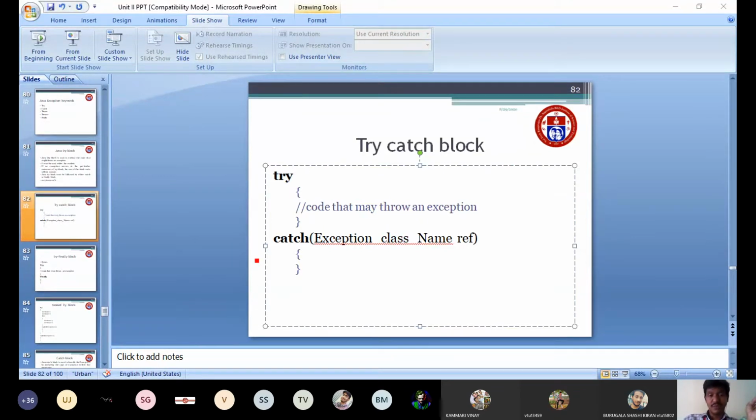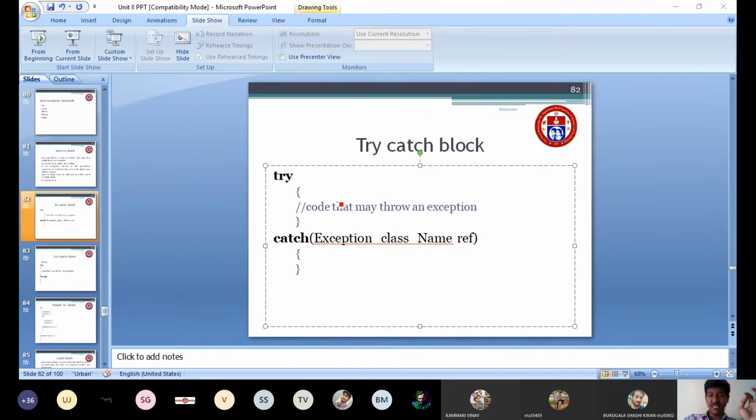So here for the exception class name, you write arithmetic exception, followed by a reference. Here you can write any object name, for example E, ABC, whatever reference name you want. That is optional. But the exception class name you have to mention correctly, then only it will handle the exception properly.